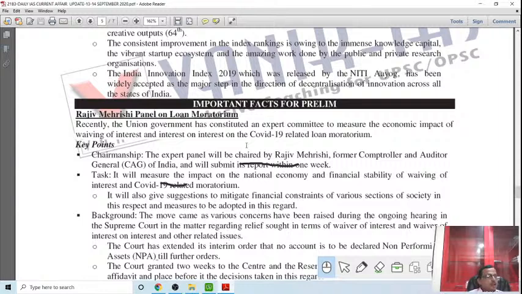That means the interest has not been made compound, and the payment of these installments has been deferred for 6 months. Initially for 3 months, for April, May, June. Subsequently till September: July, August, September. Government has extended the moratorium on that EMI payment as well as on interest payment, or what you call compound interest payment.